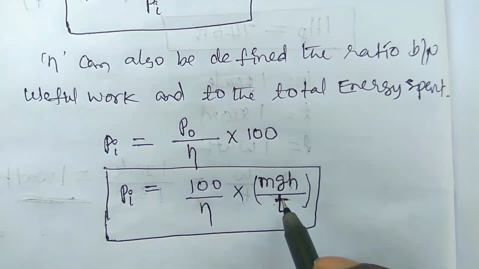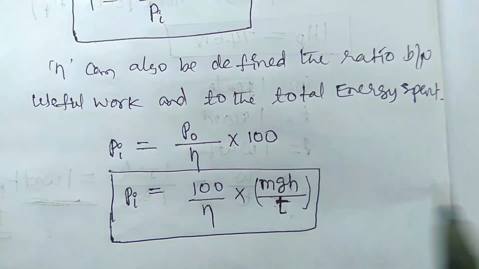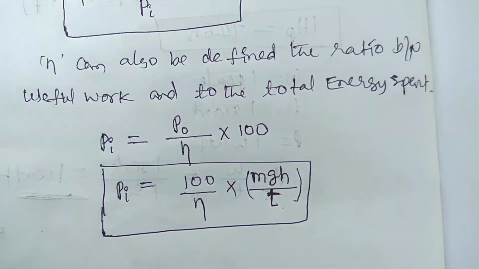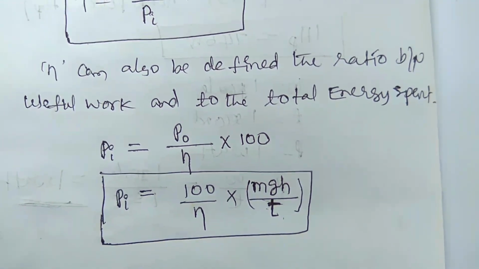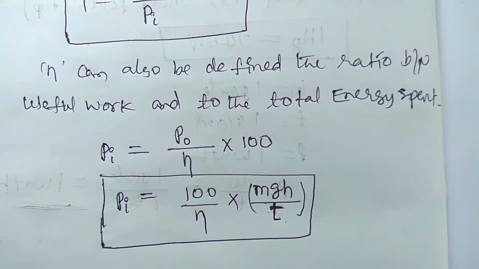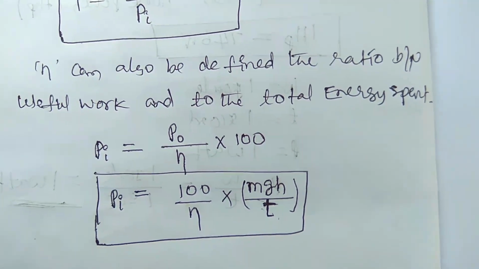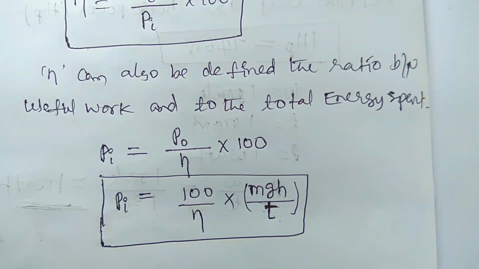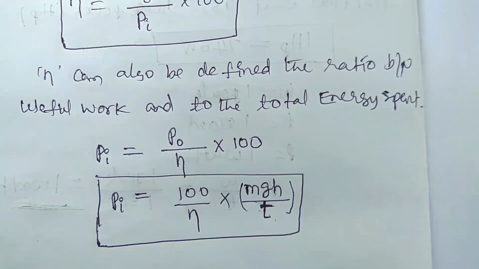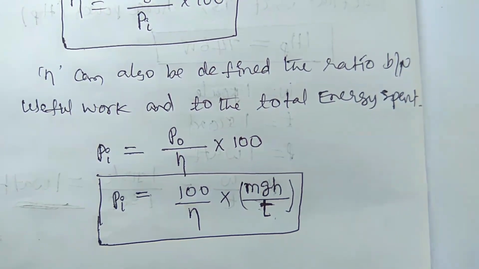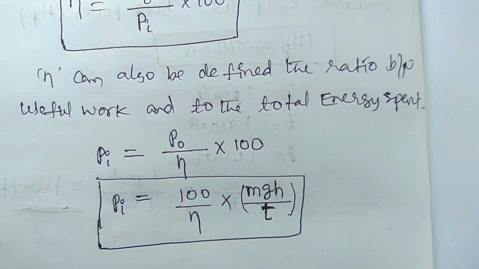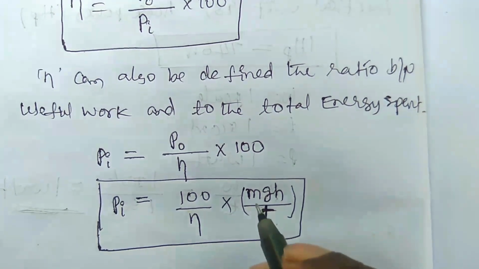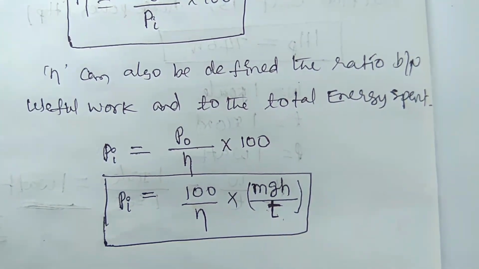If the work done is to lift some object to some height, then the work done is in the form of potential energy. If the work done is to move some particles, then it is in the form of kinetic energy. For example, a bullet fired from a gun, the work done is in the form of kinetic energy. If some water is lifted from the depth of a well, then the work done is in the form of potential energy. So this can vary by the situation.